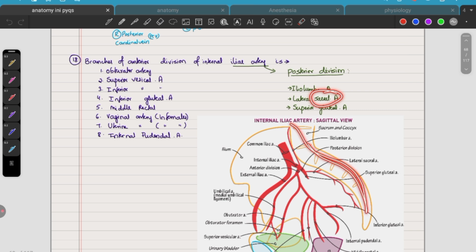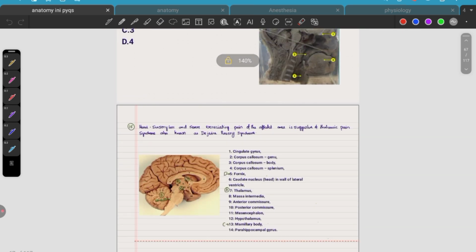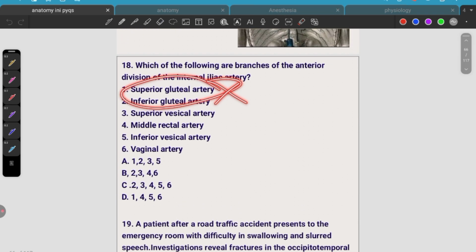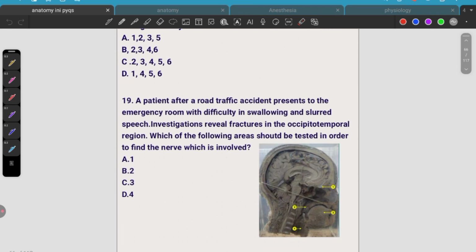See, lumbar and sacral, coccyx, everything comes posterior. So iliolumbar is posterior division, lateral sacral is a posterior division, but superior gluteal you have to remember, superior gluteal is a posterior division, whereas inferior gluteal is the anterior division. Okay, so only superior gluteal is not an option for the anterior division.